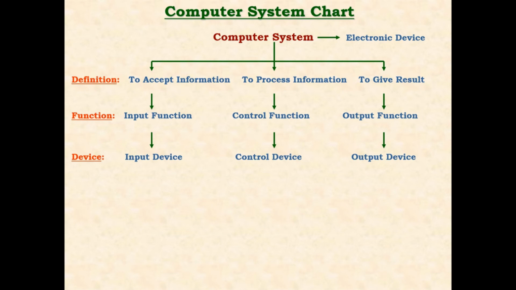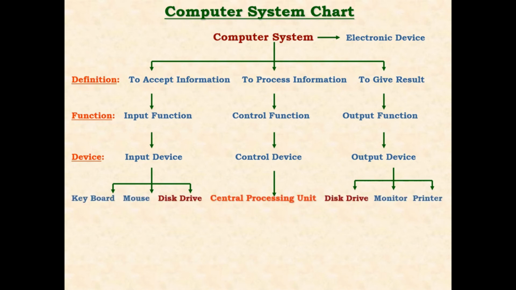Now what are those devices? We have defined input device, control device, but what are those? So let us see what are the input device. The basic and the elementary input devices are keyboard, mouse and disk drive. There are many other input devices, but these are the basic, elementary and the most required input device without which we cannot function. The brain of the computer which does the processing information is done by the central processing unit.